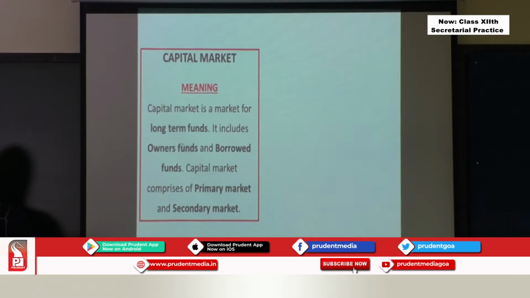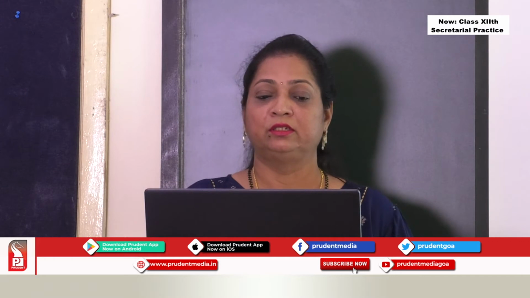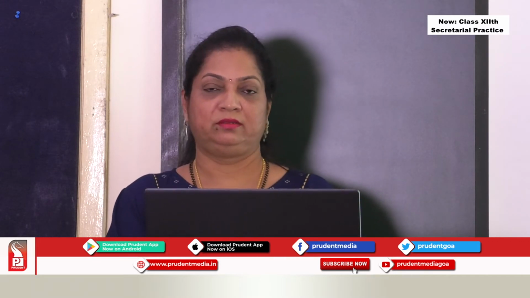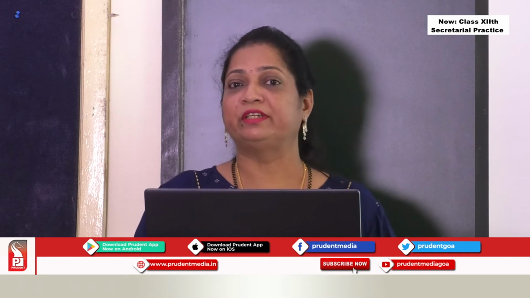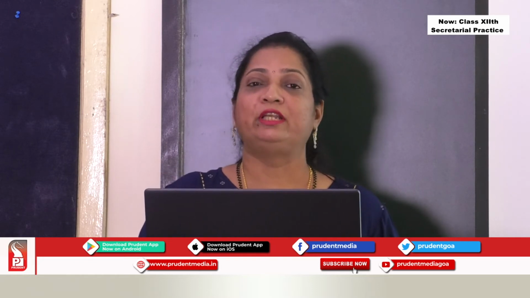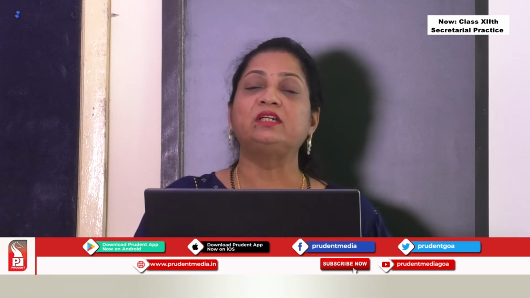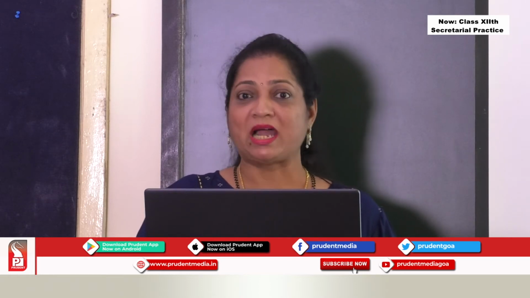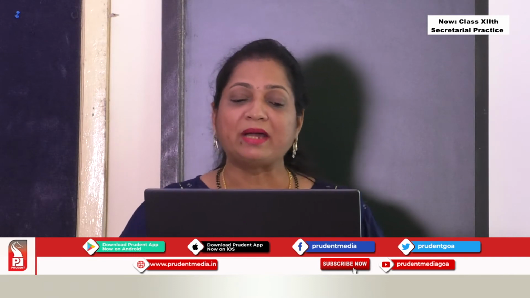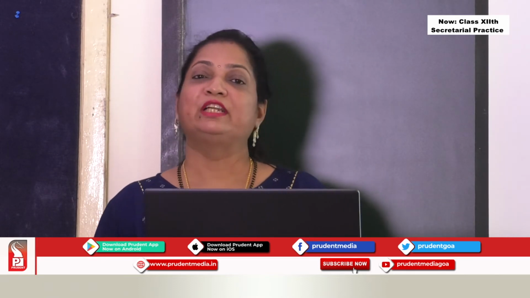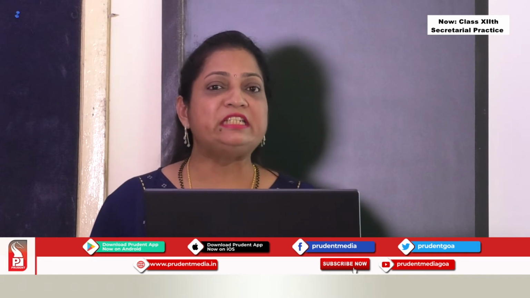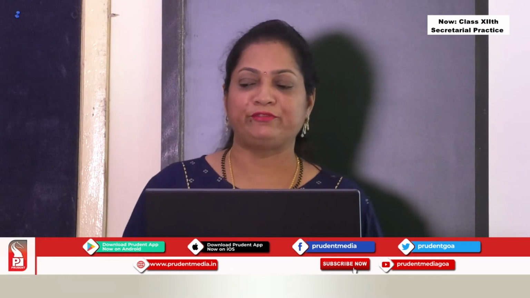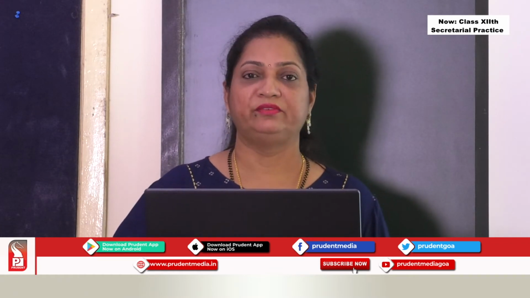Now, it includes owners' funds and borrowed funds. When I say owners' funds, all of you will know I am referring to shares, because share capital is ownership capital. Shareholders are the owners of the company. You have studied this in your 11th standard. So, shareholders are part owners of the company, and because they are owners, they receive something called dividend. The return that they receive for investing in the company is dividend.